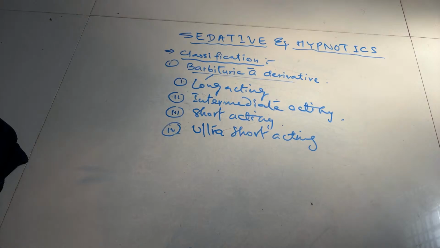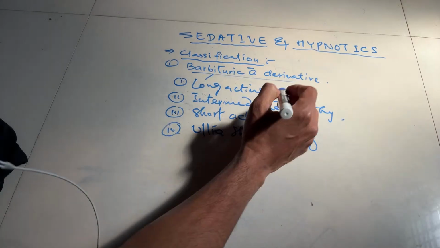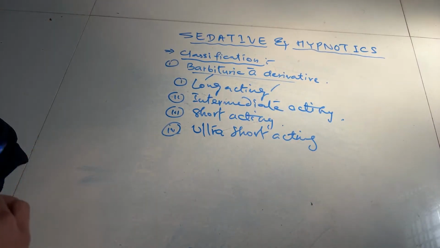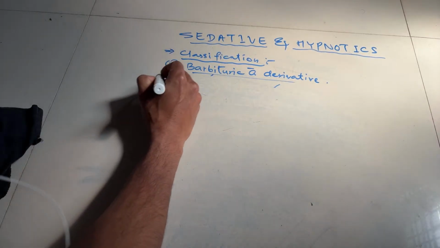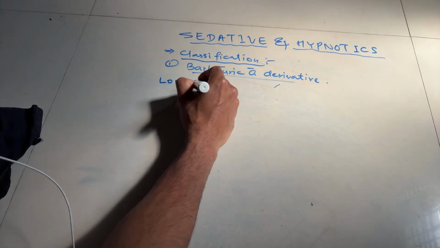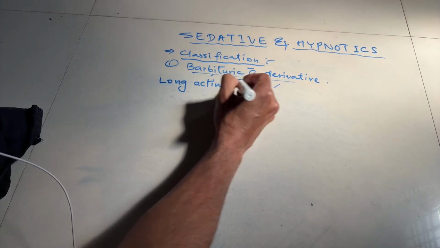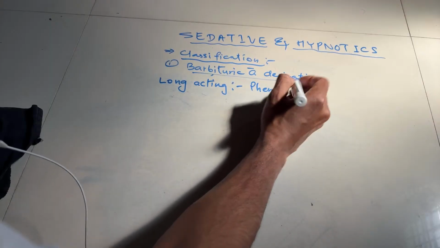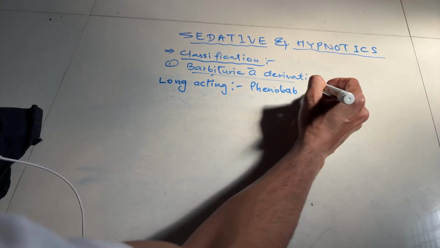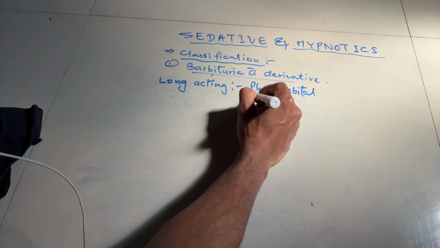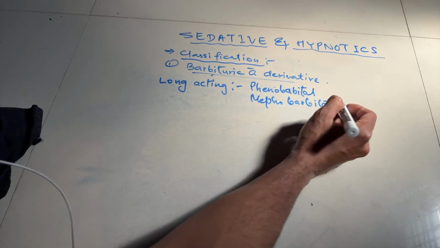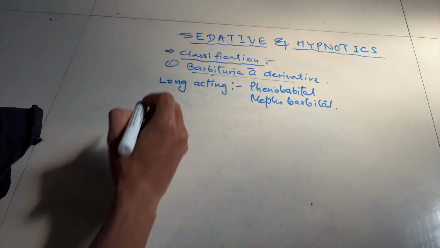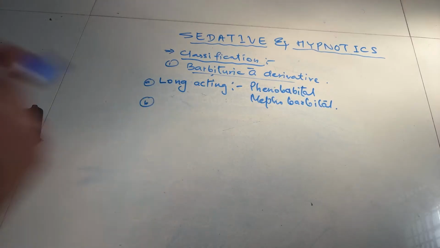What are the examples of long acting barbiturates? Phenobarbital and methylbarbital. Number 2 is intermediate acting.